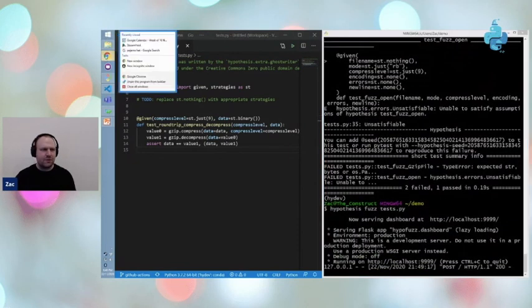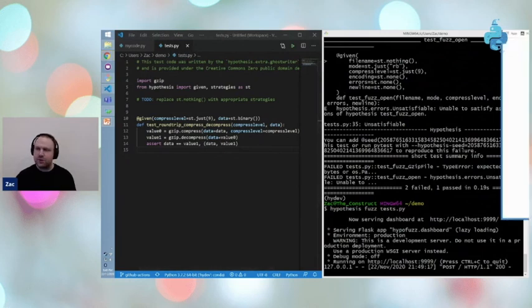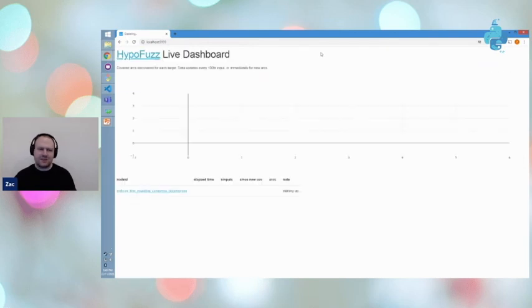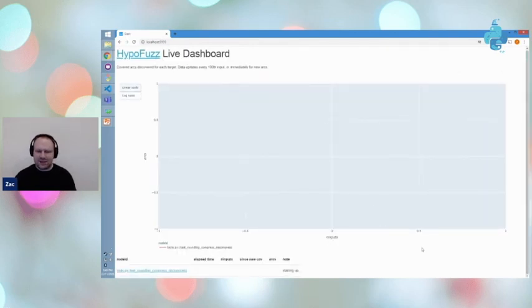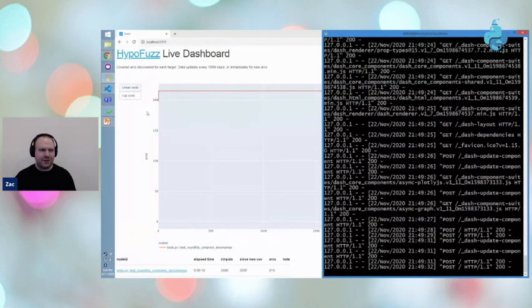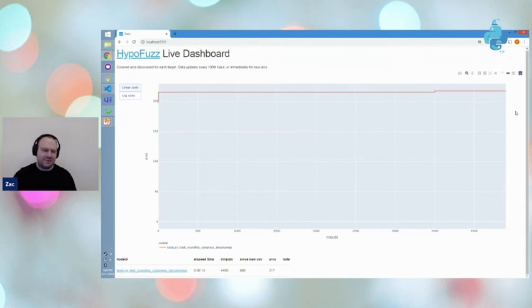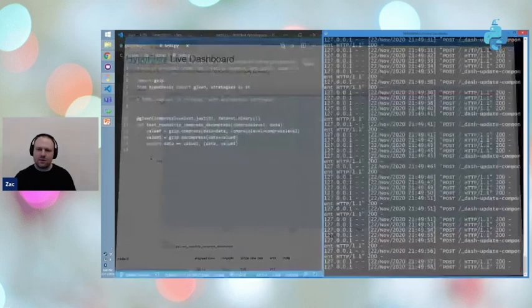And let me pull up a new window to open this in. So HypoFuzz, instead of just running your tests 100 times each, will actually start running your tests over and over again, and it will keep running them indefinitely on a server until you tell it to stop. And at each step, it will look at the code coverage and steadily try to discover new behaviors of your code. And so this longer running process with more feedback can often end up discovering things that wouldn't have been discovered just by pure chance. In this case, we're not going to find anything because the standard library has been very well tested.